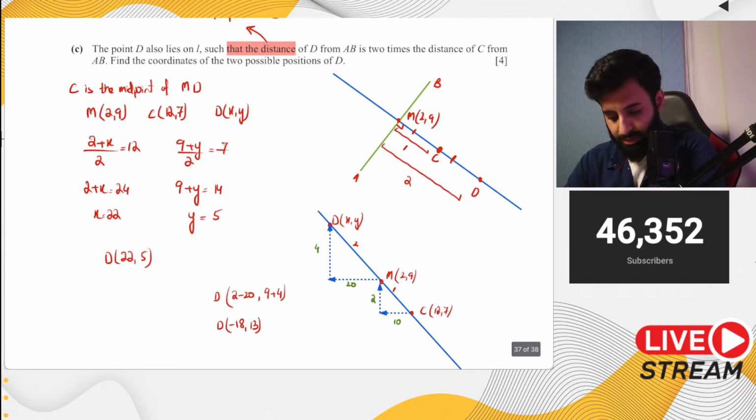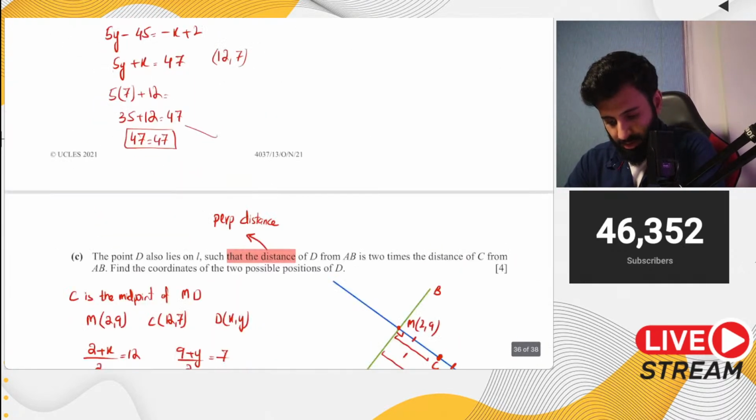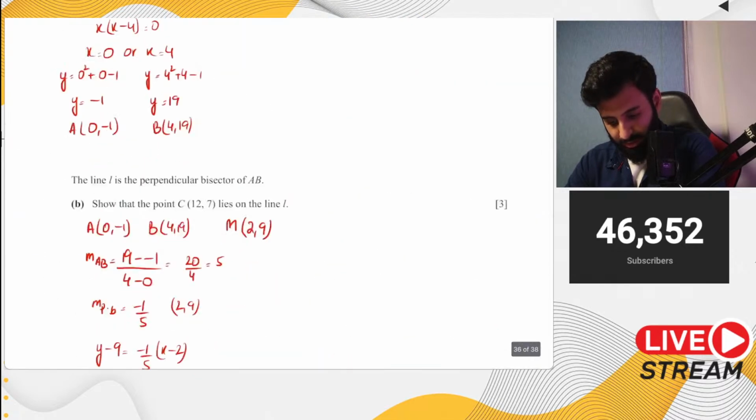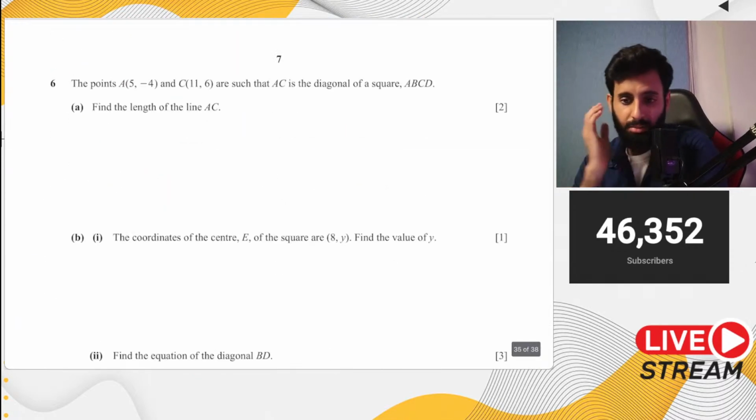Okay, that's brave, if you guys find this easy. अच्छा, एक सवाल और करते हैं, फिर let's call it a day.